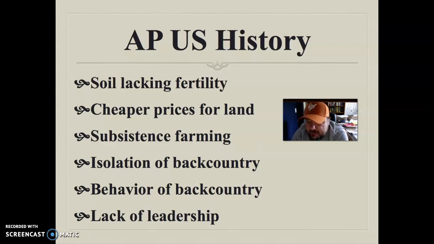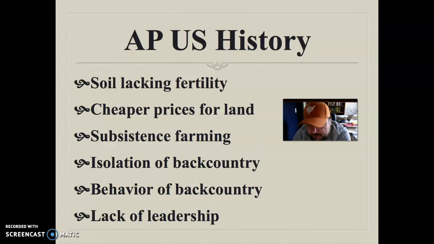Churches have a hard time being established. Usually the churches in the cities are the ones that kind of curtail this behavior. Not to say that the people in the backwoods aren't religious. They are, but they don't necessarily have the means to formal religion, because there's not enough people around to draw a preacher in who wants to live like that and commit to that church. So it's a little bit of a problem.